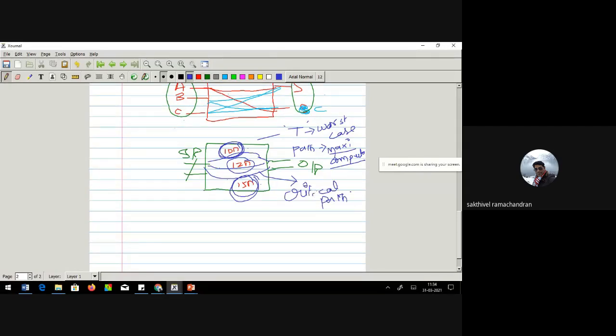Critical path. So from input to output, though there are multiple paths, I am considering the worst case scenario which gives me the maximum computation path delay. So now I have fixed that there cannot be more than this 15 nanoseconds.